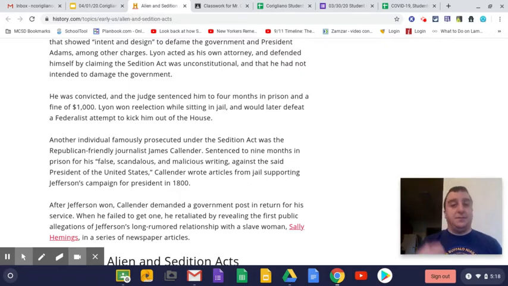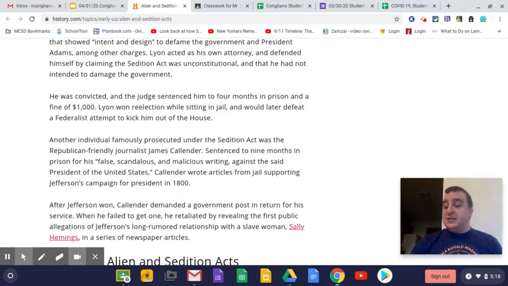So this is going to be something that is on the books for John Adams' presidency, and it could be argued that that was a good reason that John Adams is going to lose the presidency in the election of 1800.